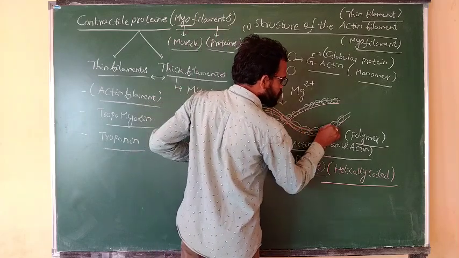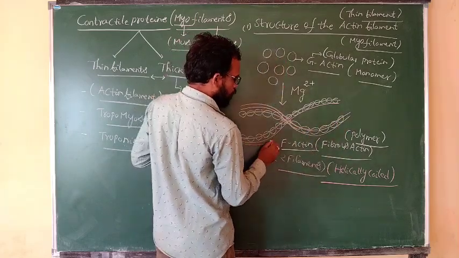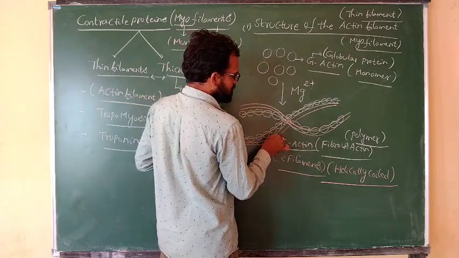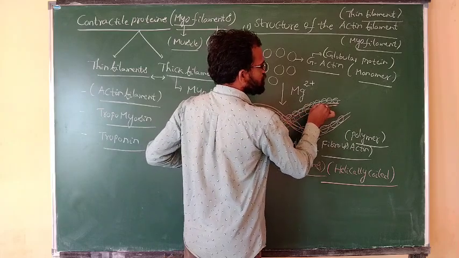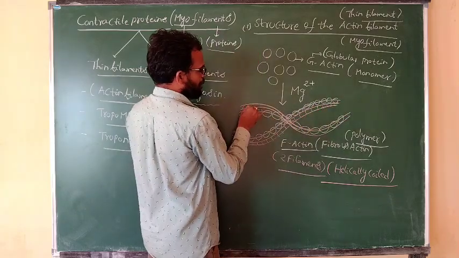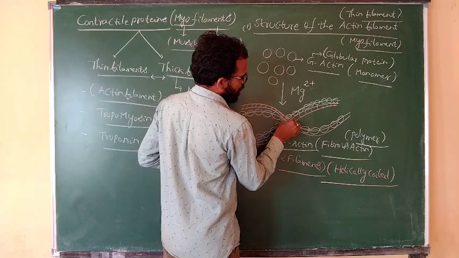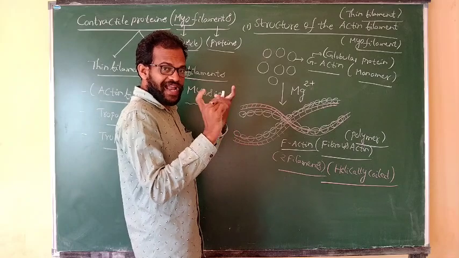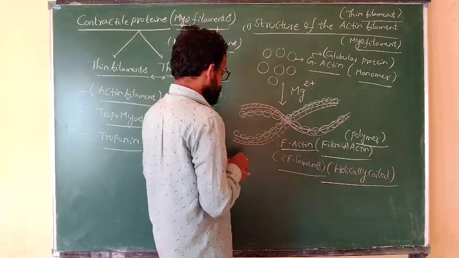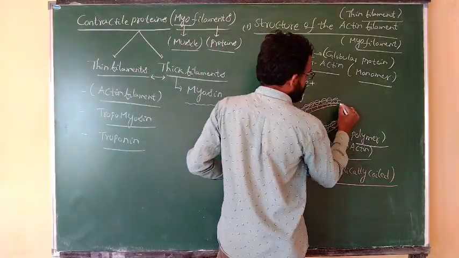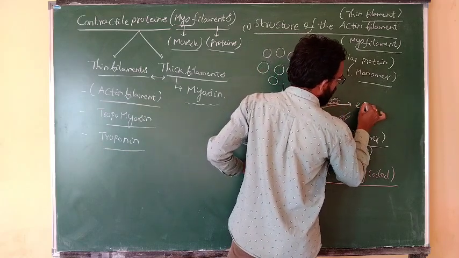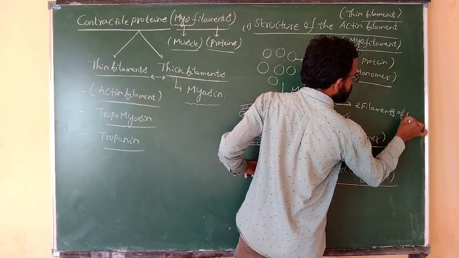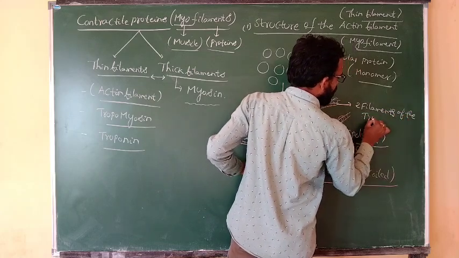The tropomyosin also consists of two filaments. It is in contact with the F actin, coiled with the two filaments of the tropomyosin.